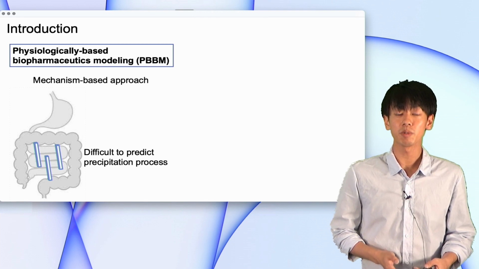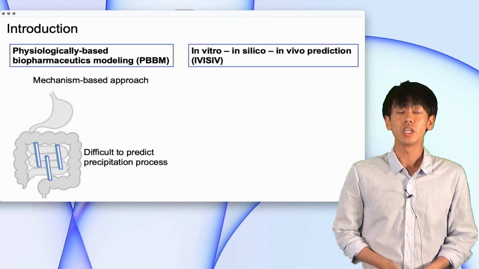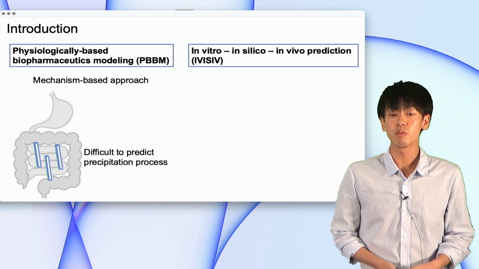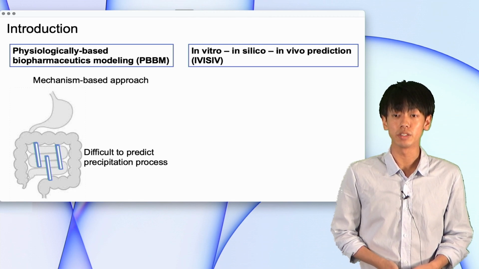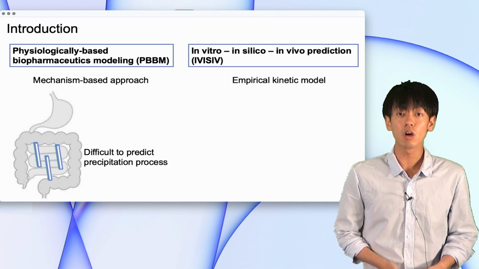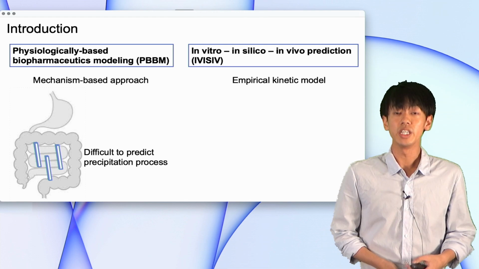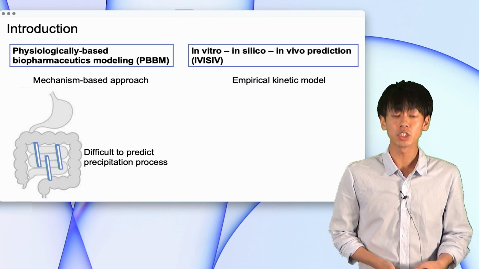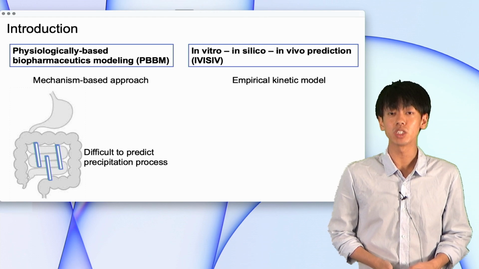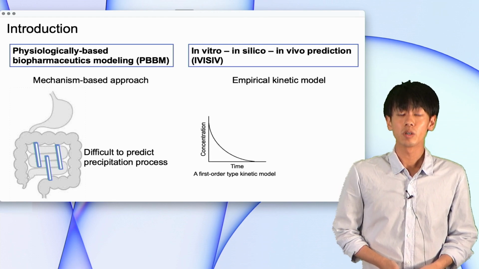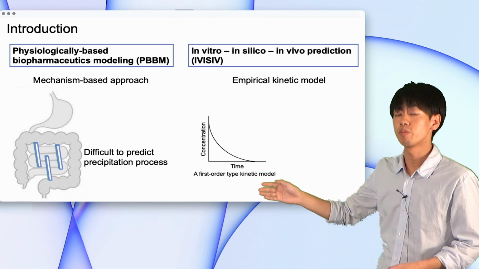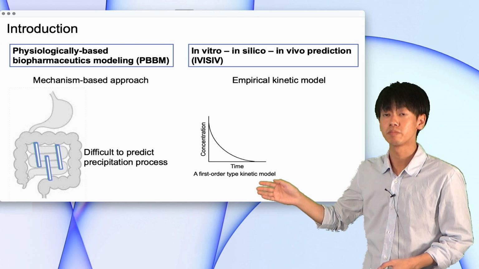To predict the precipitation process, in vitro, in silico, in vivo prediction (IVIS-IV) approaches have been investigated. IVIS-IV is an empirical kinetic model. In IVIS-IV, precipitation process coefficients are back-estimated from the in vitro precipitation data. Conventionally, a first-order type kinetic model has been used to represent the precipitation profile.